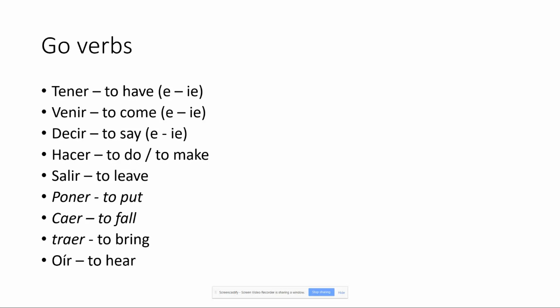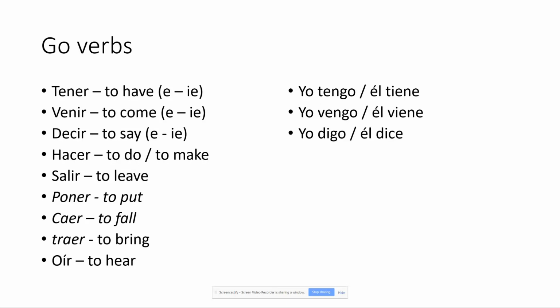Now for the go verbs, we've already seen one, and that is tener. I just want to make a quick comment. Look at the first three verbs. These are all stem changing verbs. However, for the yo form, and with nosotros, you're not going to change the stem, as we mentioned, because it's a shoe verb. In the yo form, we're going to add G. So we've gone over already, yo tengo, él tiene. Yo vengo, él viene. Yo digo, él dice.